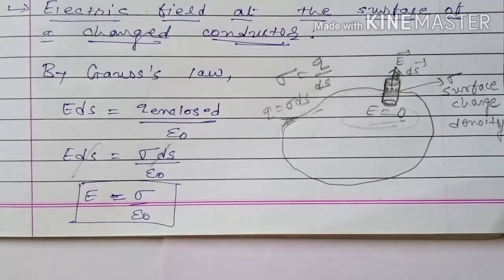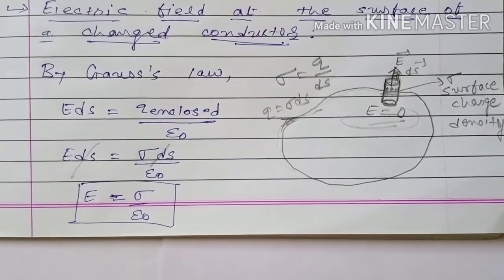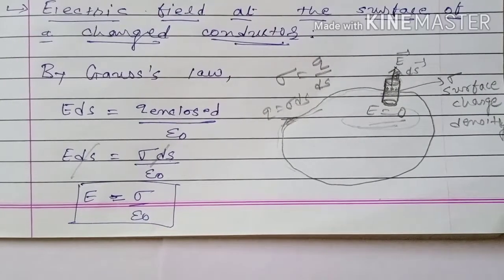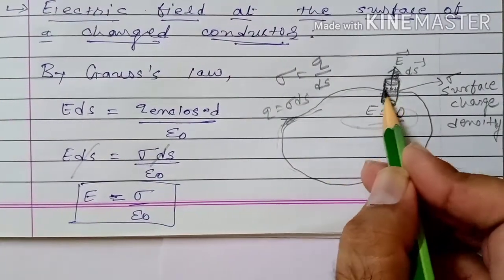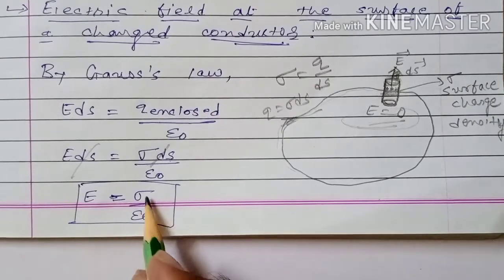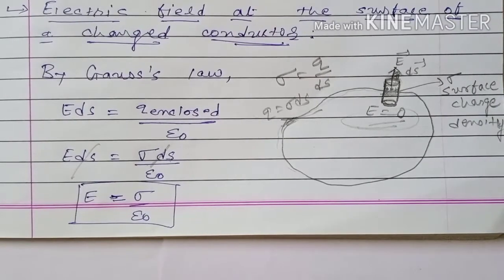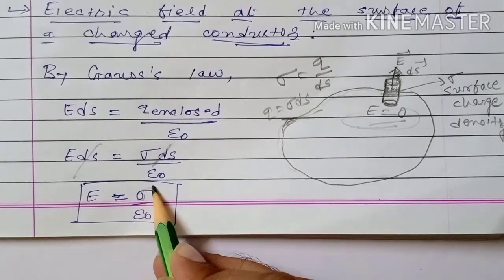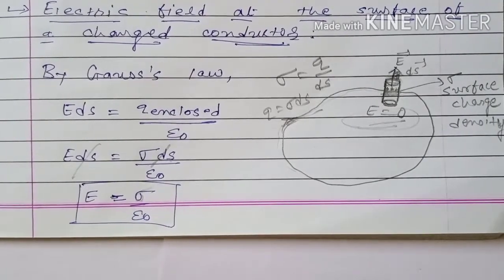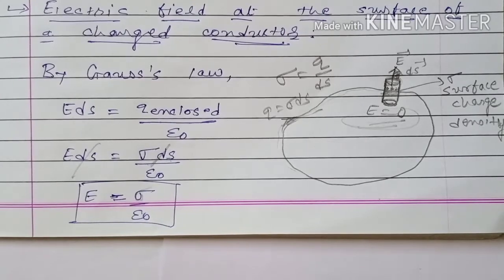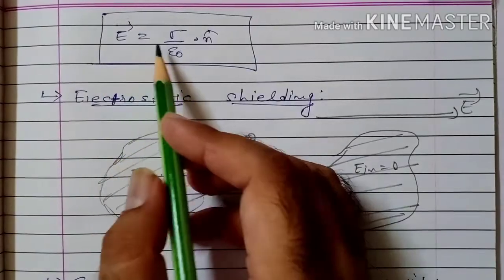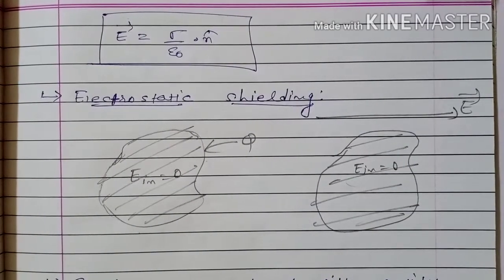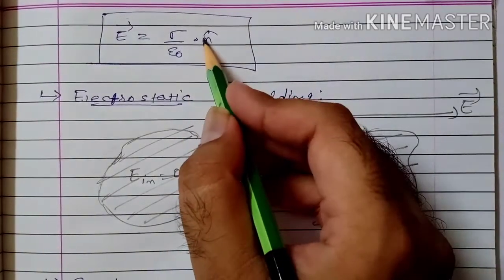ds will get cancelled. Then we can say electric field at the surface of a charged conductor is sigma upon epsilon naught for this particular area element. So electric field E is equal to sigma upon epsilon naught for surface charge density sigma. If we want to write this electric field in vector form, then E vector is equal to sigma upon epsilon naught into n cap, where n cap is the unit vector along the normal direction, that is the normal unit vector.